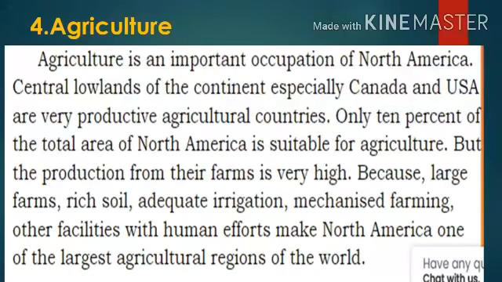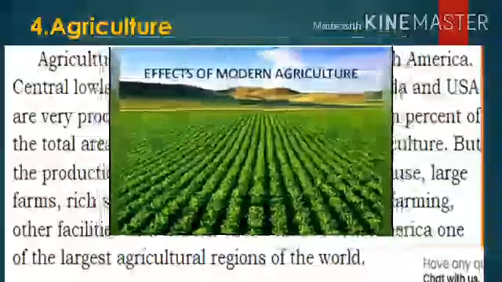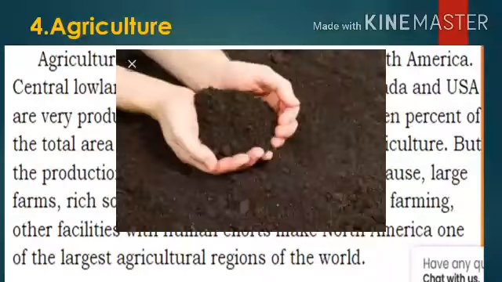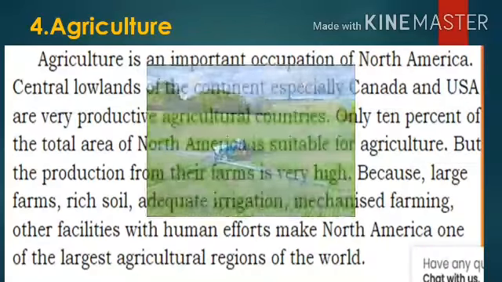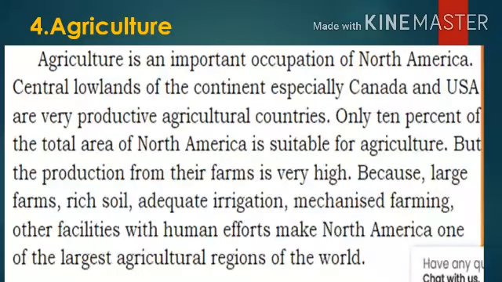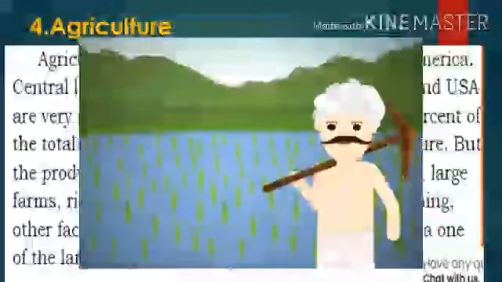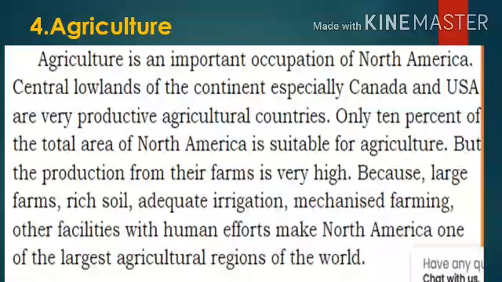How is it? See, because large farms, rich soils, adequate irrigation, farming and other facilities with human efforts make North America one of the largest agricultural regions of the world. So students, listen carefully. Only in 10% area they do very high farming. How is it seen?